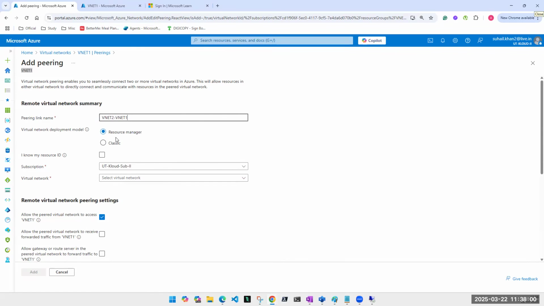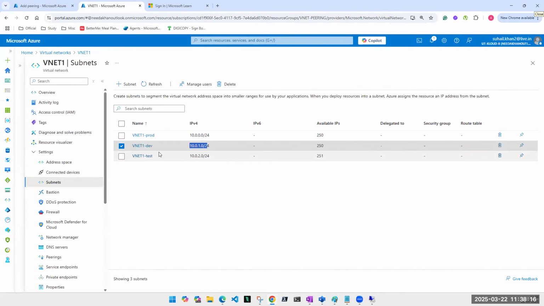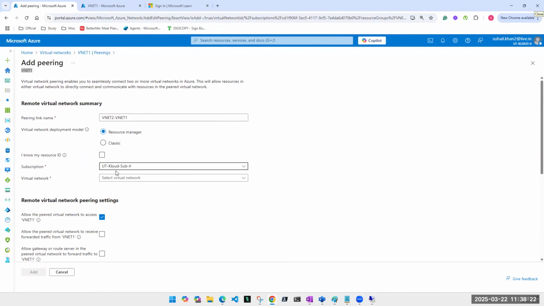We always go with Resource Manager. We don't use classic. Subscription. Are they in the same subscription? Yes, both of them are in the same subscription. We didn't see anything in a different subscription till now. I didn't even talk about the different subscription yet. But if it was in a different subscription, we could have selected that. We are going to see that also. Don't worry. As of now, both of them are in the same subscription.